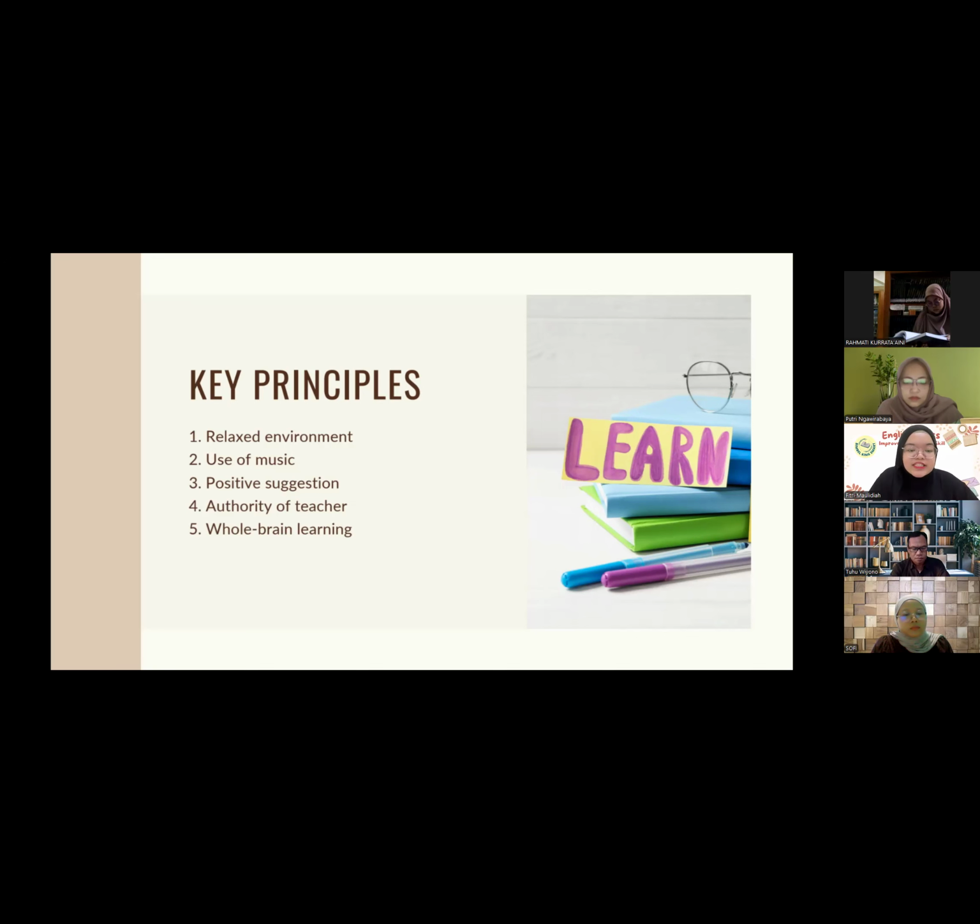And then the last one is whole brain learning. The Suggestopedia method uses both sides of our brain. The left brain consists of logic, language, and structure, and our right brain consists of emotion, music, and imagination. So learning becomes more balanced and effective with the Suggestopedia method because it combines both sides of our brain: logic, language, emotion, music, and imagination. Okay, the next slide will be explained by Miss M.